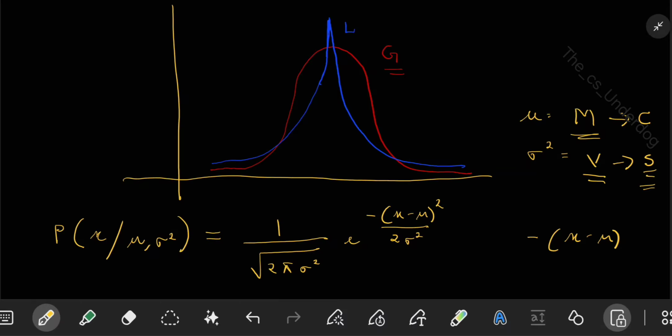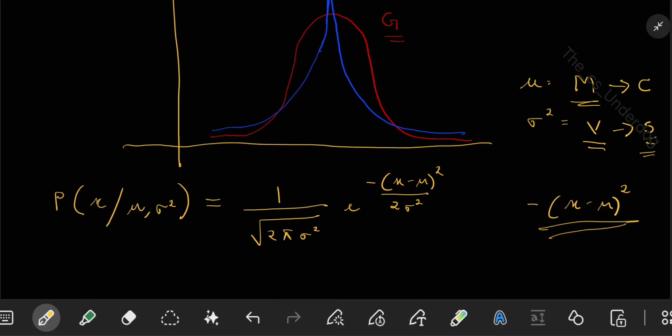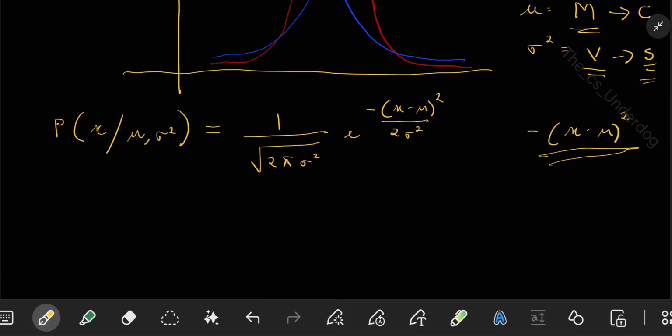Because of the squared term here, your error is falling off quadratically. This is the first point I want you to note from this particular formula. Next, let us compare the same thing with a Laplacian. So here it is a Gaussian distribution. I'll mark it as G. If the same thing is in a Laplace distribution, then what is the difference in probability density function?